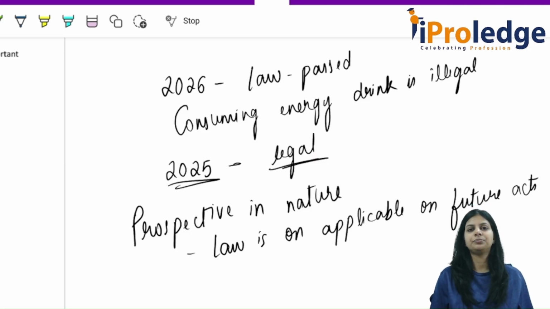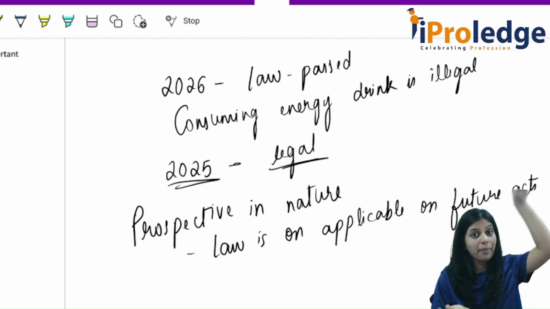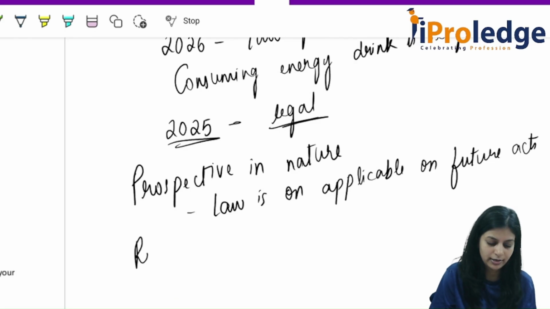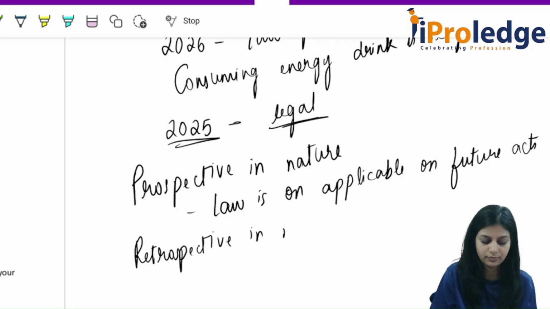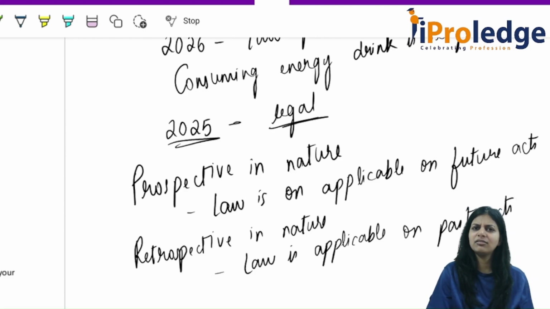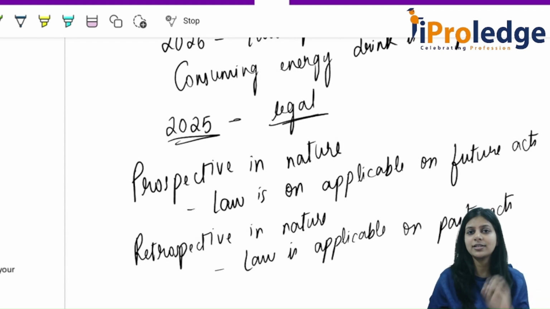Now, when the law is passed and it is applicable on past acts also, that means the law is retrospective in nature. How can a law be passed today and be applicable on past acts?